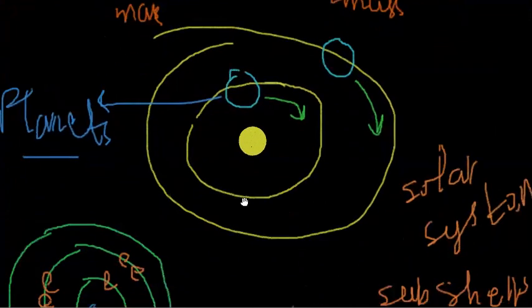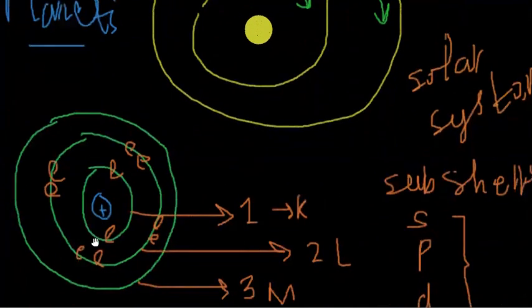These orbits are designated as follows: the first shell of the atom is designated as K, the second shell is designated as L, and the third shell is designated as M, and so on. And they have subshells also, like S, P, D, F.